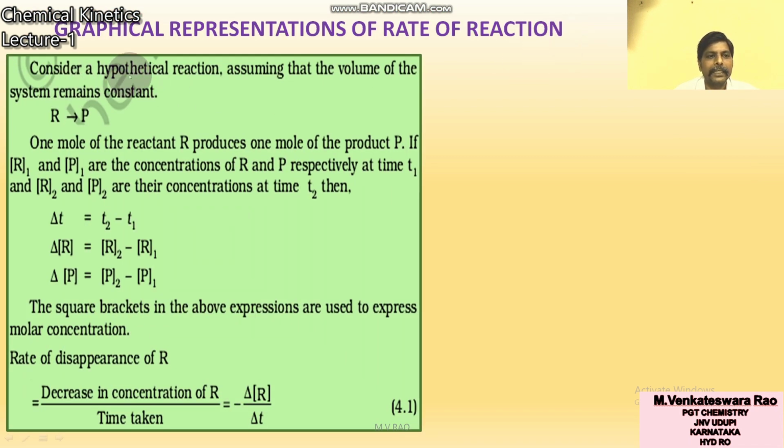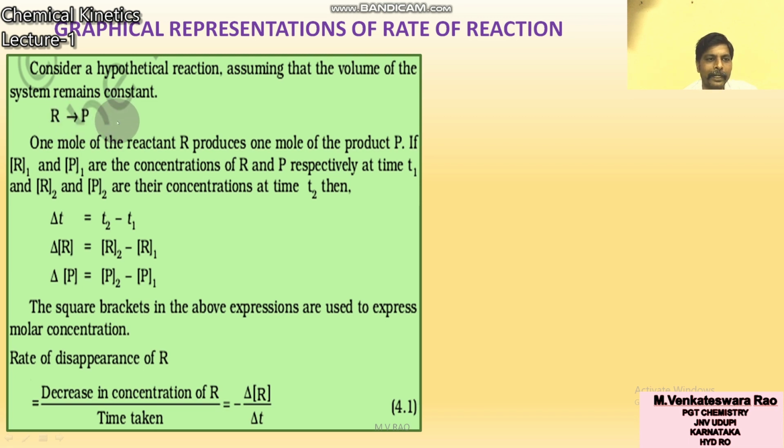So consider a hypothetical reaction. Assume that reactant gives rise to product. Earlier I took an example, A gives rise to B, like that only. R gives rise to P. What is R? Reactant.